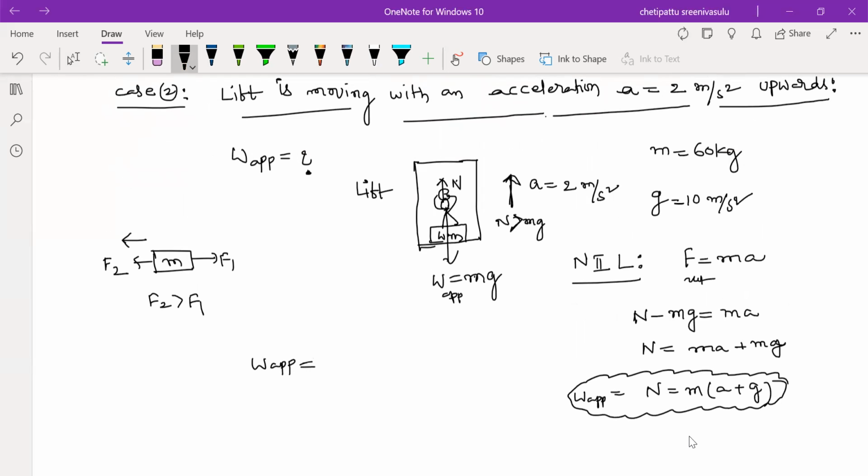So we can write the M value, 60 kg, acceleration 2, and gravity 10. So 60 into 12, which is 720 Newton.